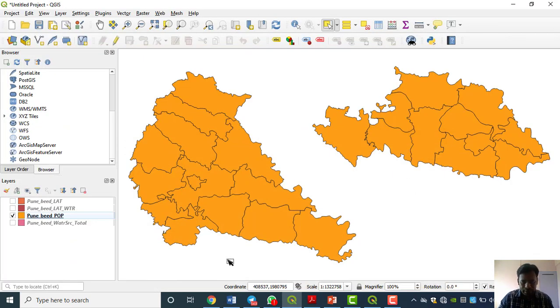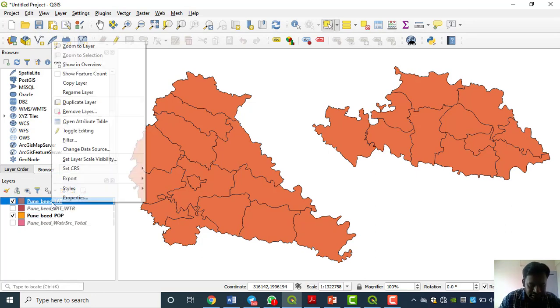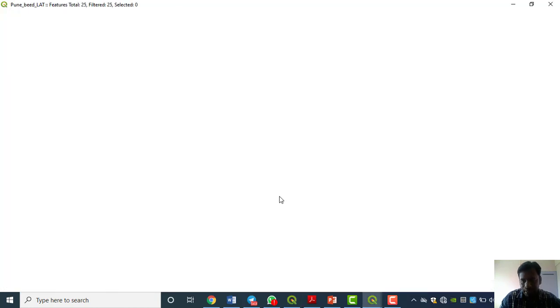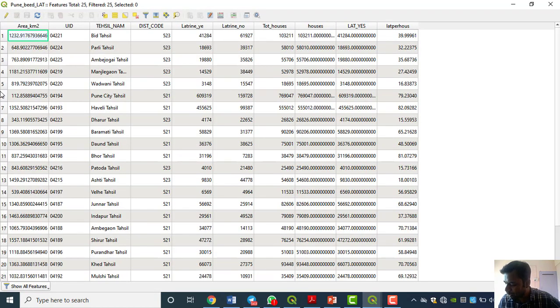Then where will we get that latrine facility? See here, Pune bid lat. Mostly we will get these things in this attribute table. Let me check whether we are going with the correct one or not.